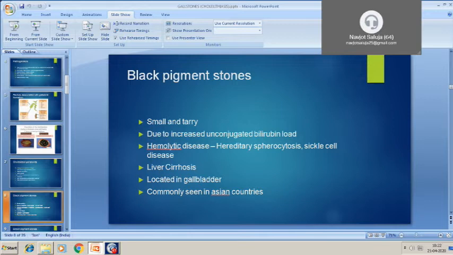So these black pigment stones are located in gallbladder. This part is important, as the brown pigment stones are located mostly in the bile duct. They are present primarily in the bile duct. And the black pigment stones are most common in the Asian countries, where there is more genetic predisposition of this hemolytic disease.